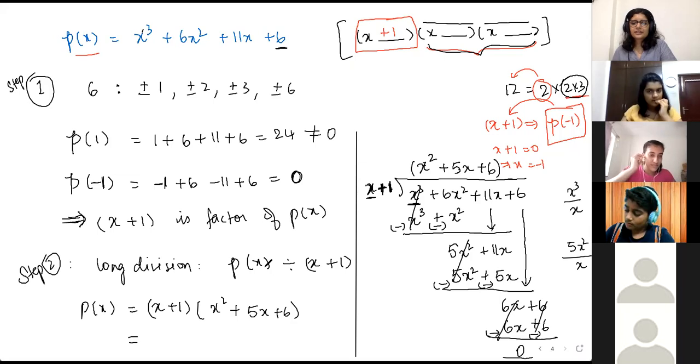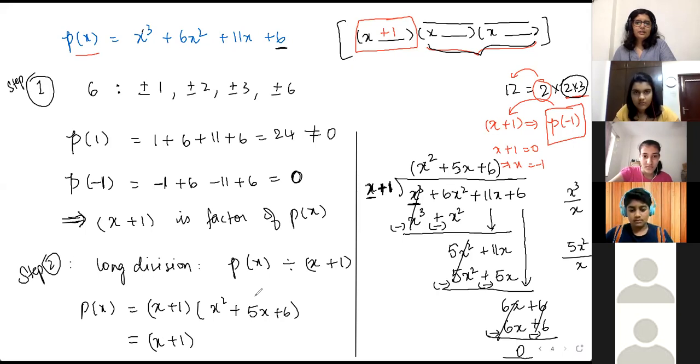So x plus 1 है एक factor and typing takes a lot for me. Like I have to keep going back again and again for brackets and all.